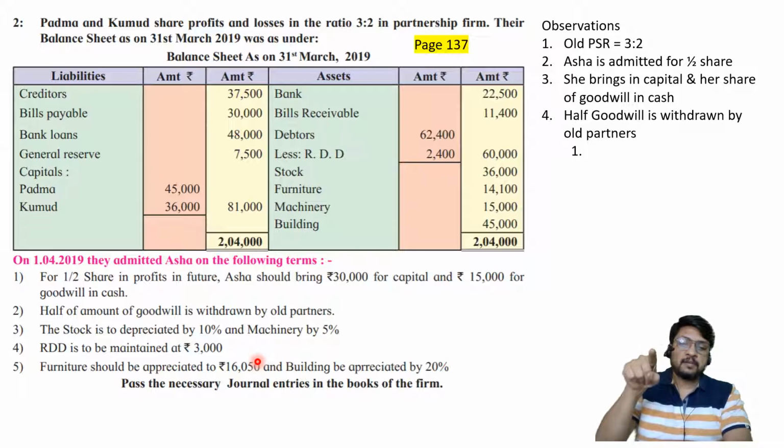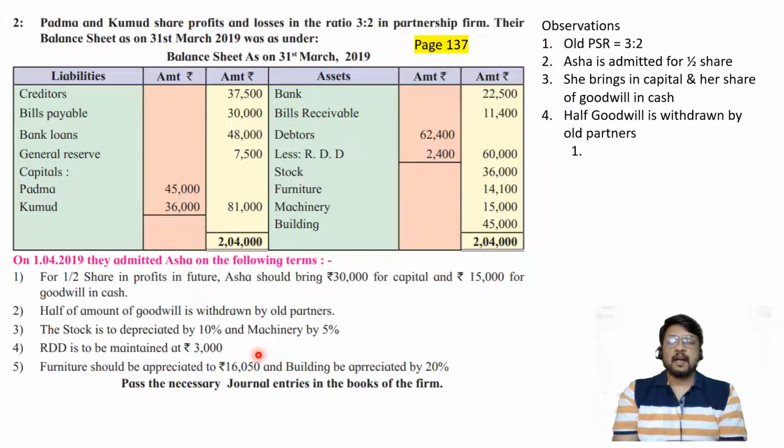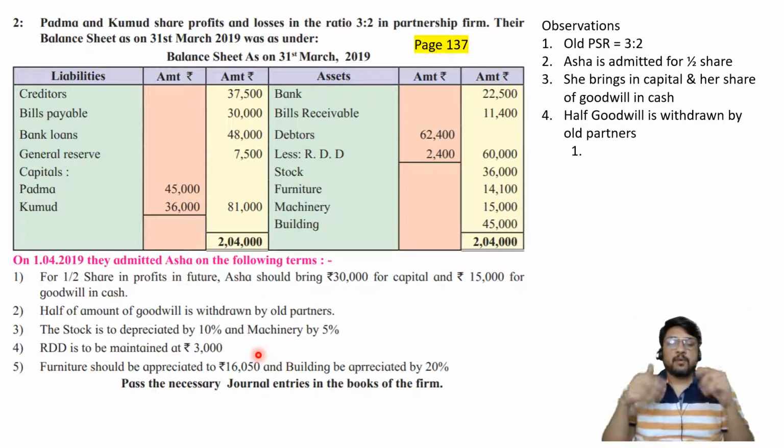In the balance sheet, the value of furniture will be rupees 16,050 because that is what it should be. But in the journal entry and in the revaluation account, the entry should not be of 16,050, it will be of the difference between 16,050 and 14,100. So before I go for the next adjustment, let me repeat one more time what is the language of the problem that will have to be read carefully.